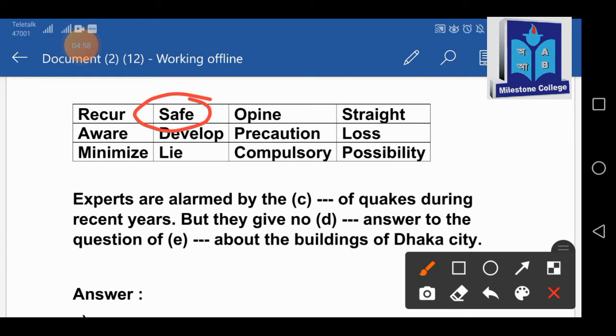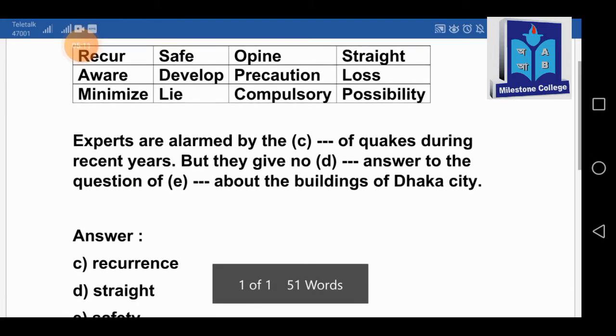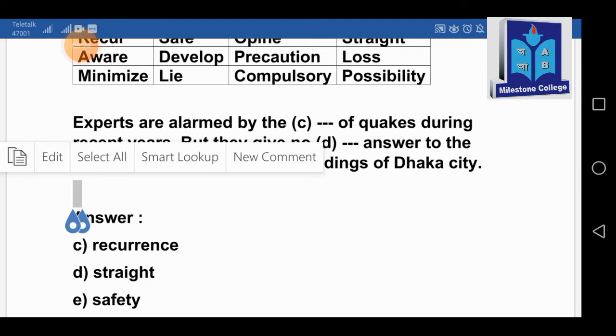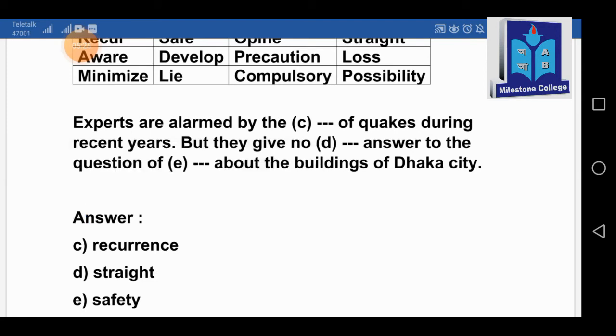As I earlier said, whenever you start doing these with clues, you must have some ideas regarding parts of speech. So there we have got all the answers. In number C, it's recurrence. Experts are alarmed by the recurrence of quakes during recent years. In number D, but they give no straight answer to the question. And number E, but they give no straight answer to the question of safety about the buildings of Dhaka city. There we have got 3 answers in a row. And now we'll start for number F.